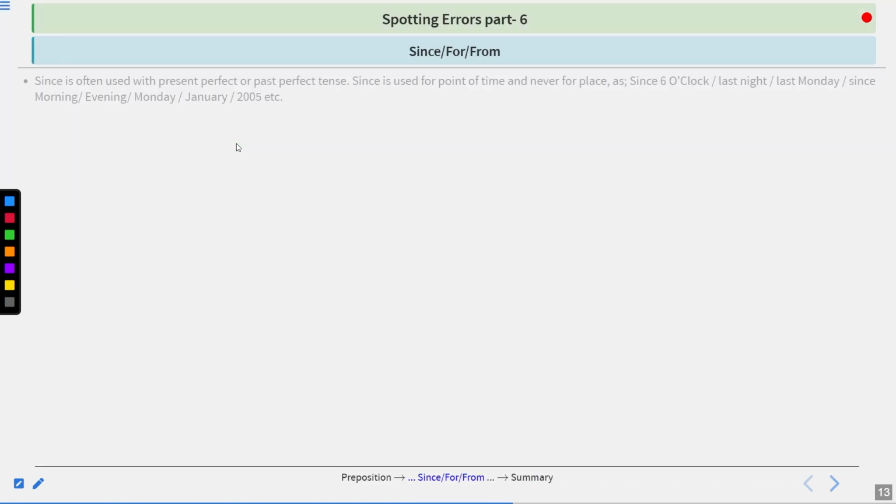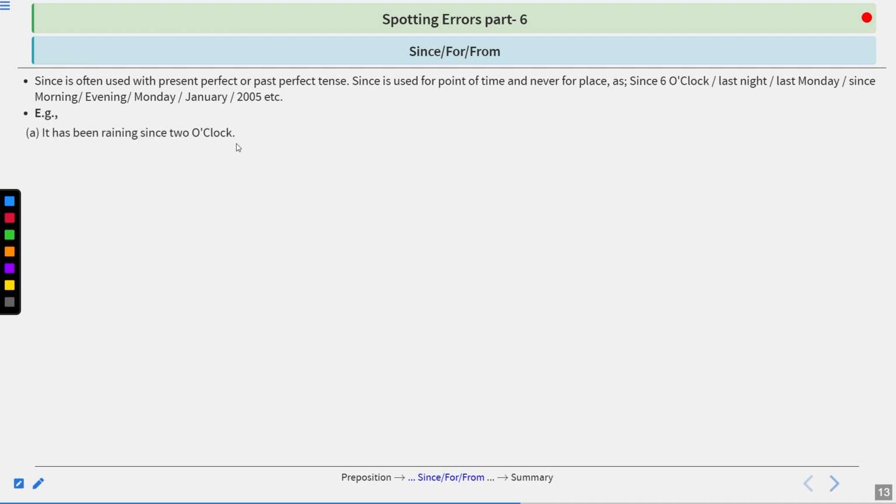Since, for, from. Since is often used with present perfect or past perfect tense. Since is used for point of time and never for place, as in since 6 o'clock, last night, last Monday, since morning, evening, Monday, January, since 2005, etc. So with these time expressions, we use since, which refers to points.